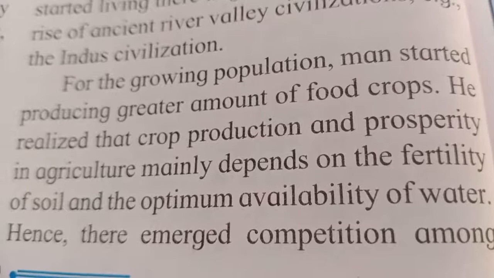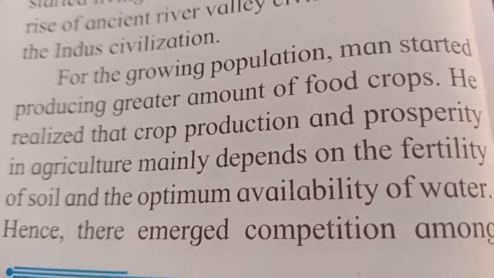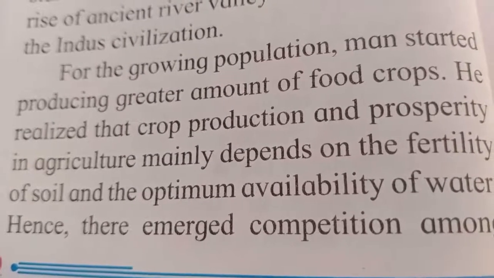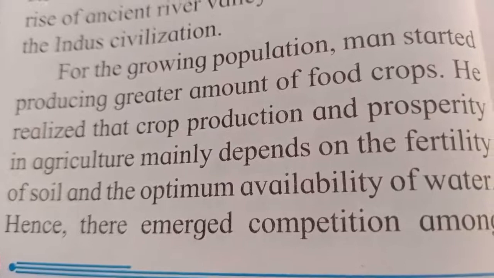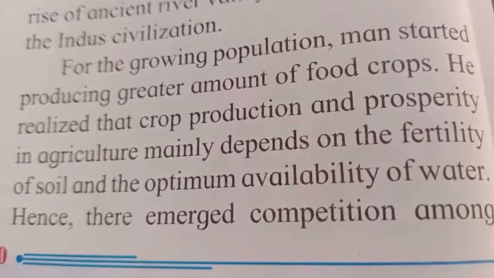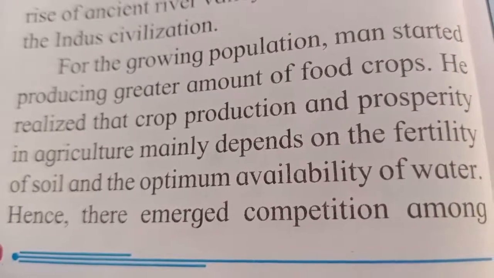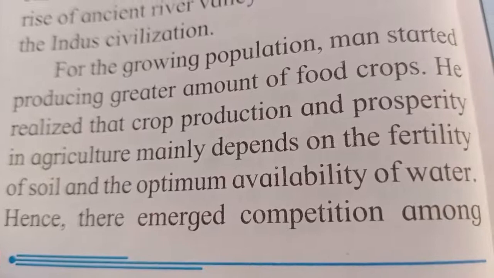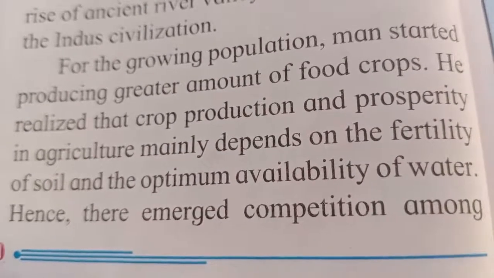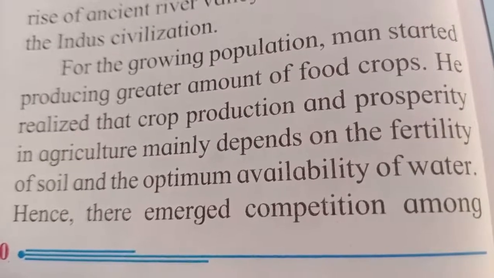For the growing population, man started producing greater amount of food crops. So when they were growing the food grains, as the population was growing, the need for the food crops was increasing, and thus human beings started growing more food crops. He realized that the crop production and prosperity in agriculture mainly depends on the fertility of the soil and the optimum availability of water.